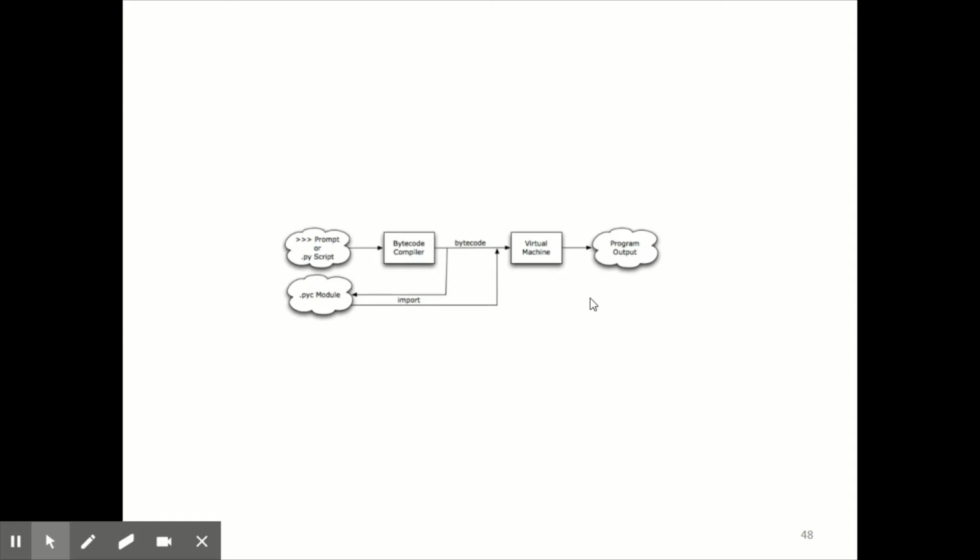But internally the interpreter first converts that code. The code print hello world will be converted to bytecode. See here you can see that .pyc module. I mean we are using CPython implementation. That's why its extension is .pyc. And this bytecode will be converted into executable code. I mean hello world was printed, right?